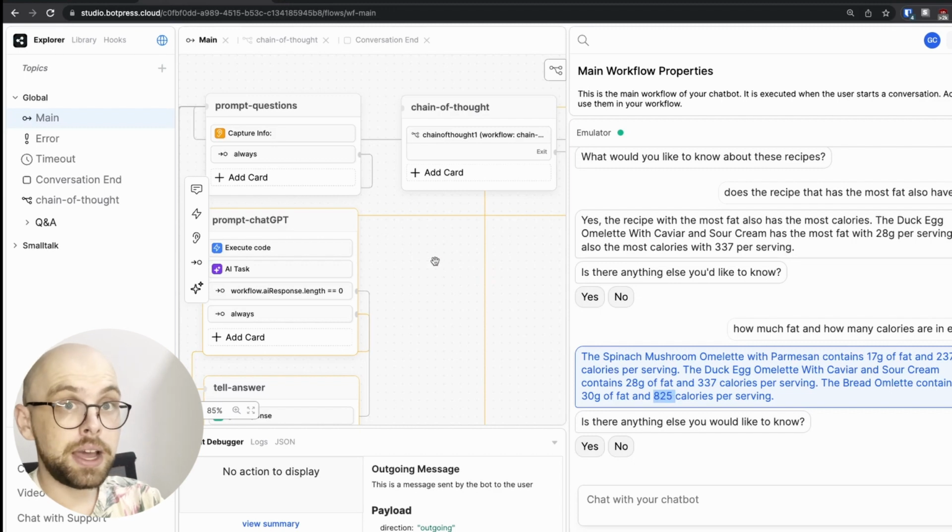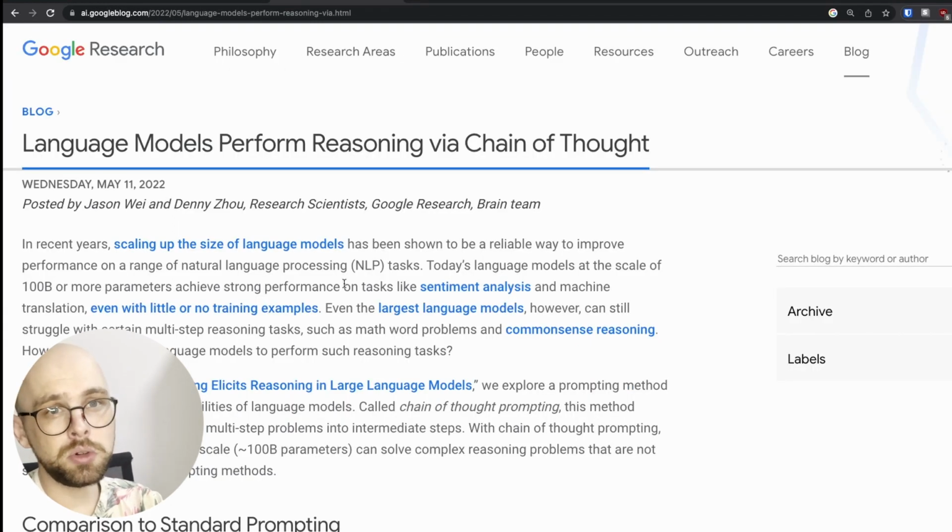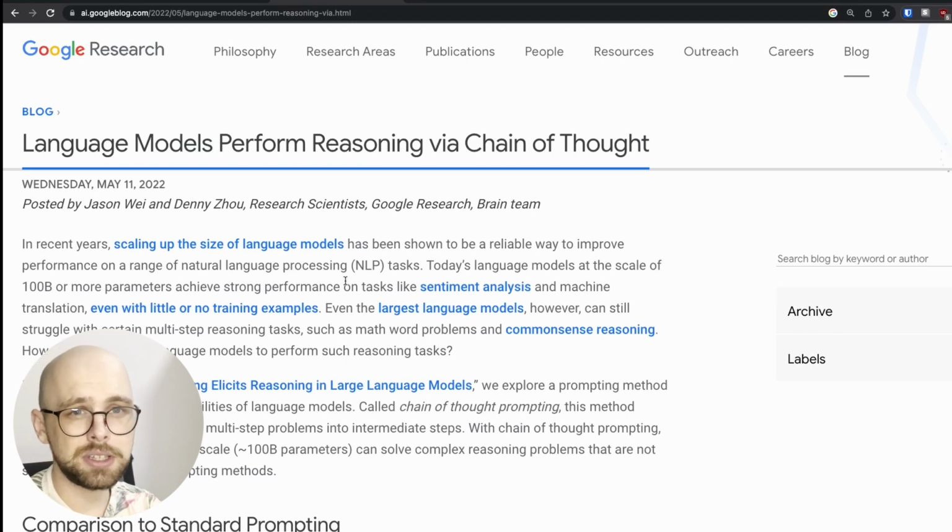One way we can combat AI hallucinations like this is with chain-of-thought reasoning. This is an innovation that was developed by Google around this time last year. It works just like your math teacher asking you to show your work on a math problem. We take a very complicated multi-part problem and break it down into smaller components, then send each of these smaller questions through the AI, and then we take all of these questions and answers and generate one final answer from them. It's a lot of steps, so let me show you the results and how it looks in Botpress.